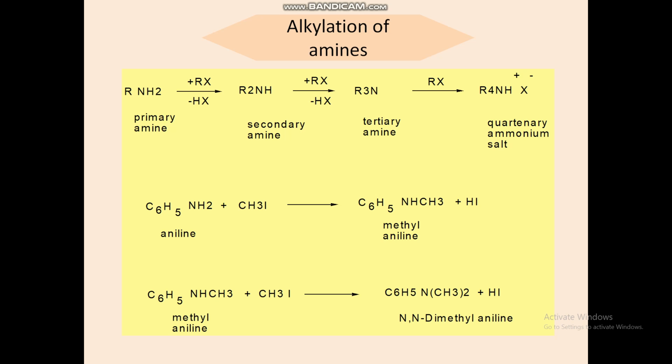So, quaternary ammonium salt has 4 alkyl groups covalently bonded to nitrogen. Alkylation of amines is a method for the synthesis of secondary and tertiary amines. Sorry, in the quaternary ammonium salt, 4 alkyl groups are covalently bonded to nitrogen, and the positive charge of these ions is balanced by some negative ion.